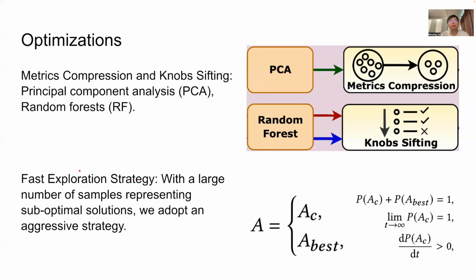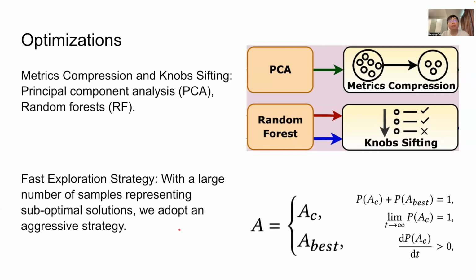In fact, although the superior samples can help DDPG acquire better performance, it's hard to reduce the recommendation time without modification because DDPG as a DRL algorithm is difficult to converge quickly. Therefore, with a large number of samples representing suboptimal solutions, we replace the exploration strategy of DDPG with a fast exploration strategy. This improvement enables the model to select configurations with the best performance in the preliminary stage of tuning and forces the model to explore based on relatively better configurations.